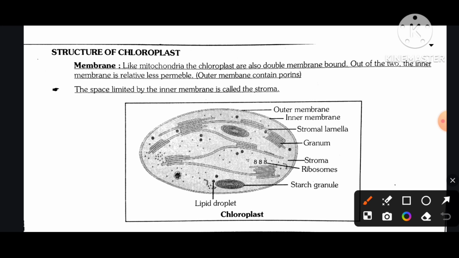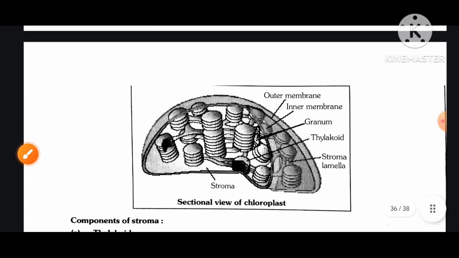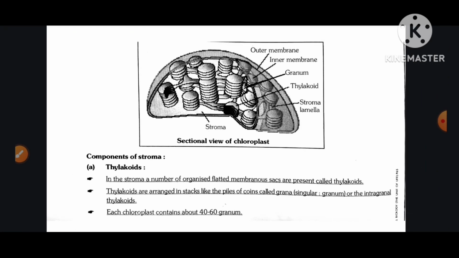Structure of chloroplast: lipid droplets, outer membrane, inner membrane, stromal lamella, granum, stroma, ribosomes, starch granules. Section view of chloroplast.